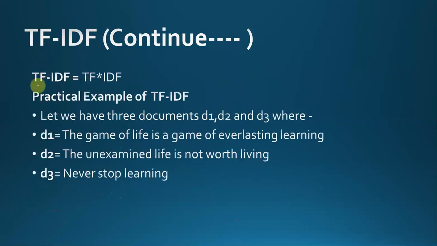Now what is TF-IDF? TF-IDF is the multiplication of both TF and IDF. So, a practical example of TF-IDF: let's say we have three documents D1, D2 and D3, where D1 is "The game of life is a game of everlasting learning", D2 is "The unexamined life is not worth living", and D3 is "Never stop learning".